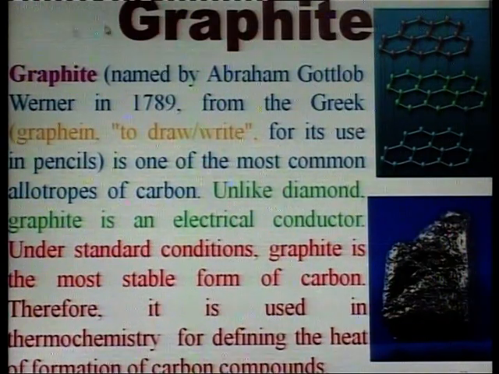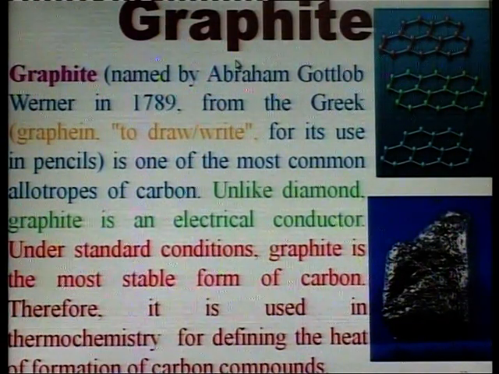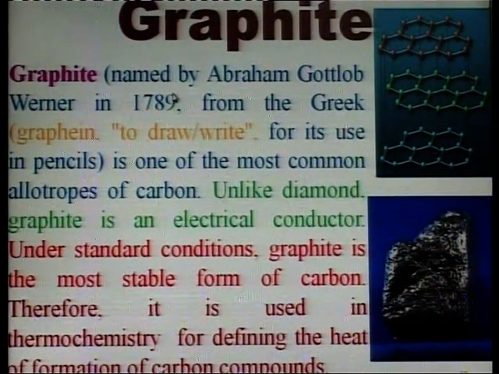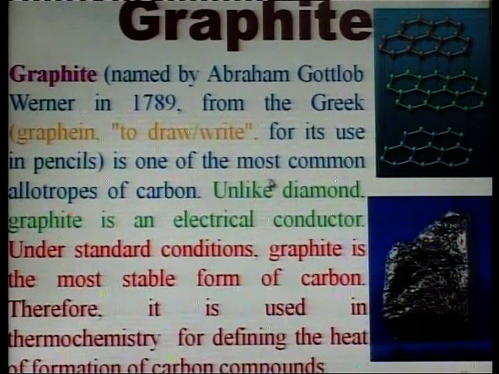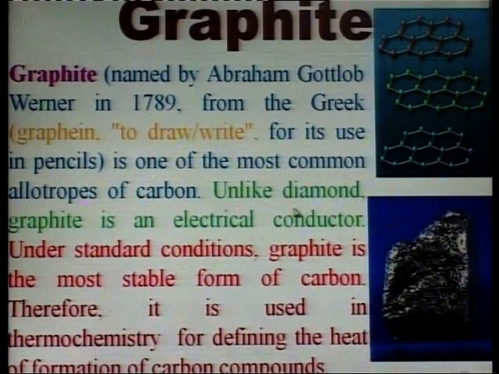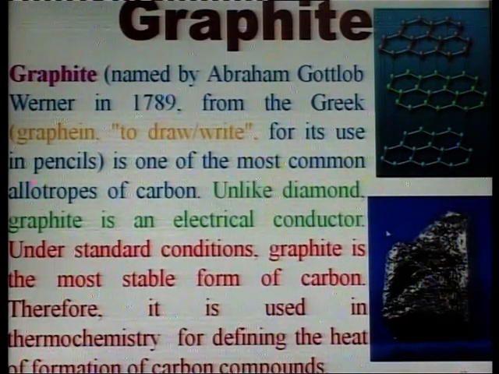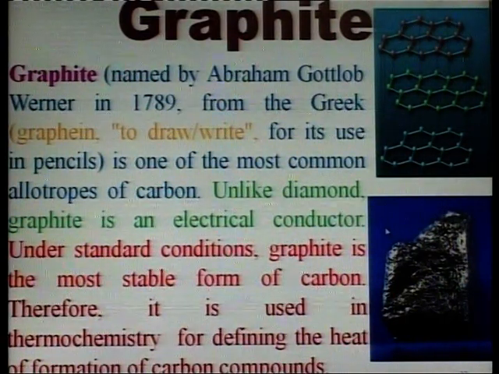Second allotrope of carbon is graphite. Graphite, named by Abraham Gottlob Werner, is one of the most common allotropes of carbon. Unlike diamond, graphite is an electrical conductor.